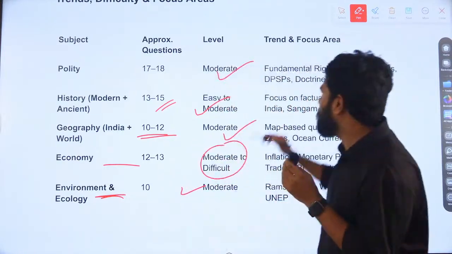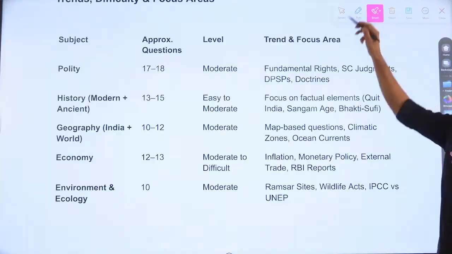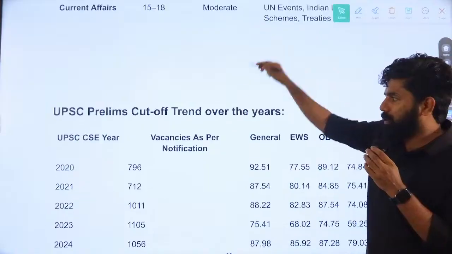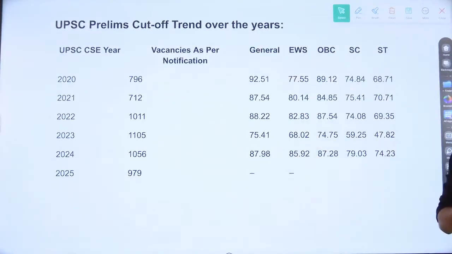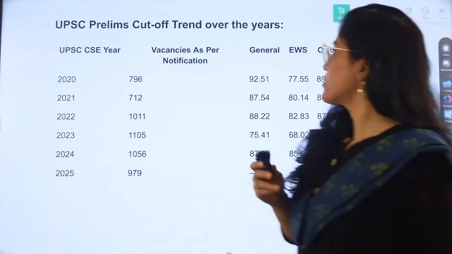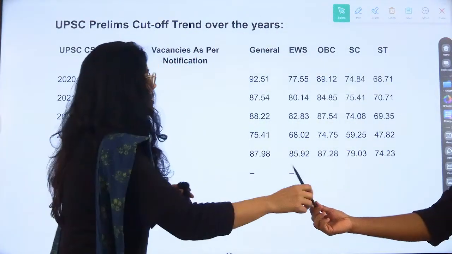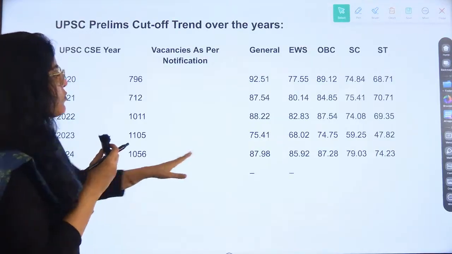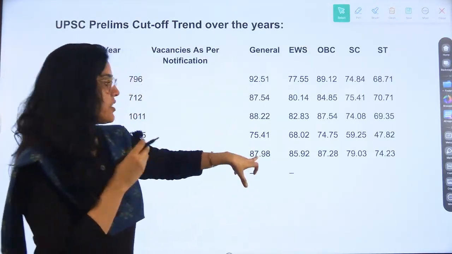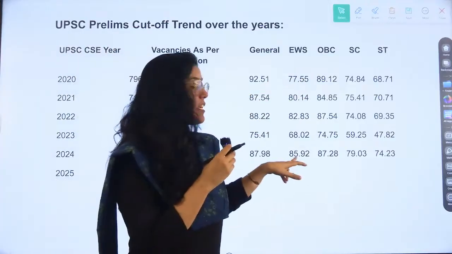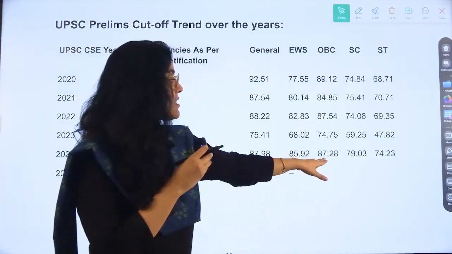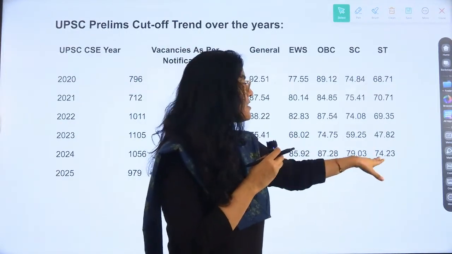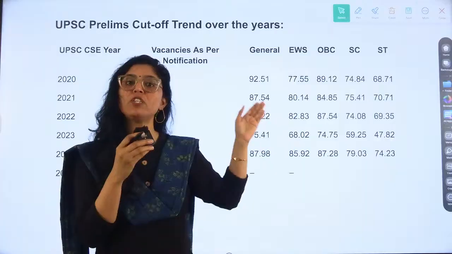Thank you. Then we have the next part, where Kavita ma'am will explain the cutoff rates. Yeah, so this is the cutoff list. Like 2024, we can see the cutoff: 87.98 for the general category, then EWS 85.92 and 87.28 for OBC. SC is 79.03 and ST is 74.23. So this was the cutoff in 2024.